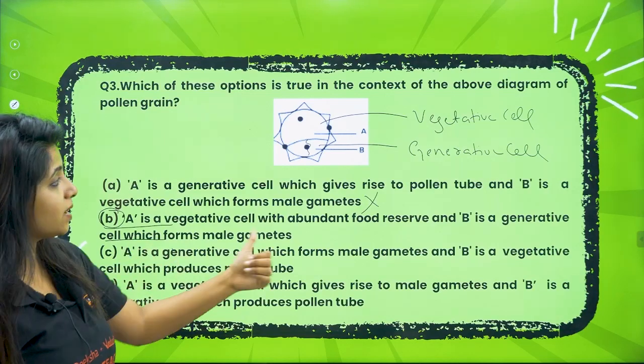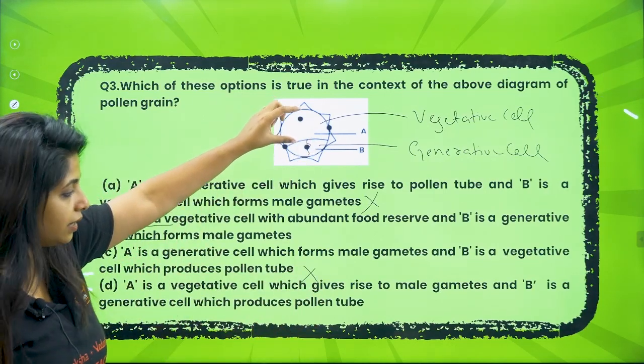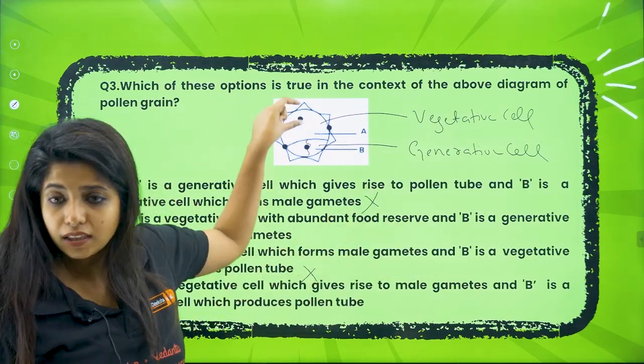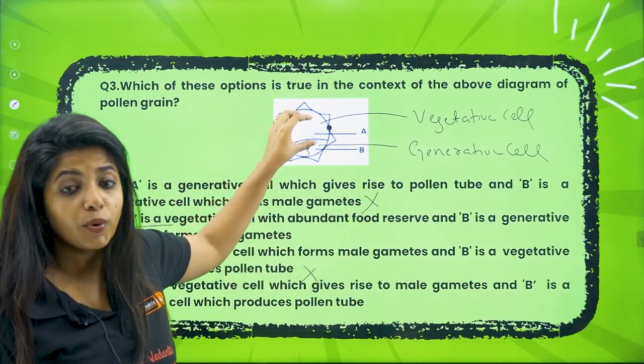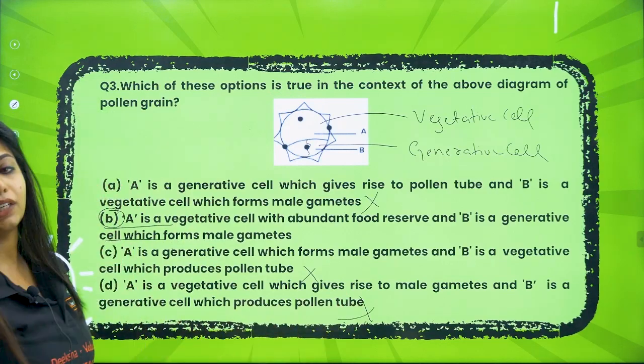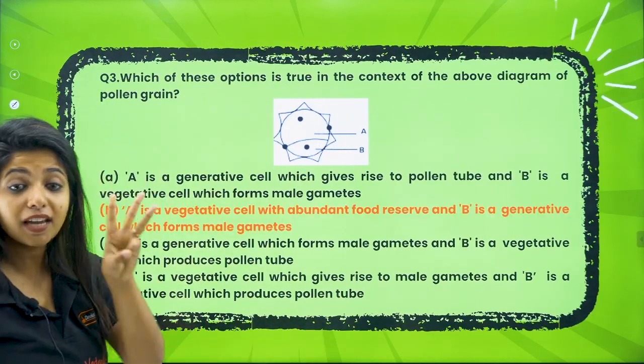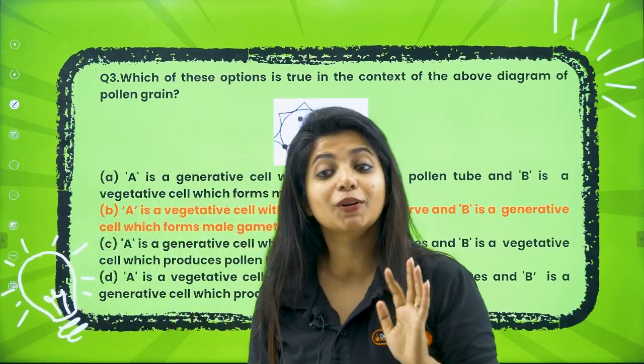Now, A is generative cell. Wrong. A is a vegetative cell. Correct. Which gives rise to male gametes. Do you think this is the one that gives rise to male gametes? No, it is for nourishment. So again, this would be wrong. So what is the correct answer? It will be B. So with this, we have got 3 marks in KCET this particular year itself.